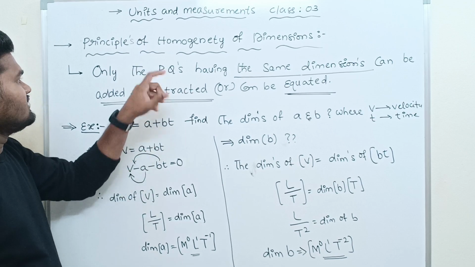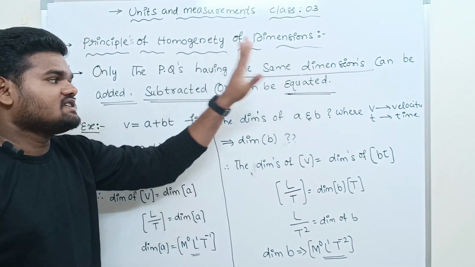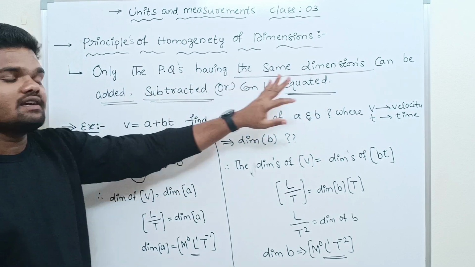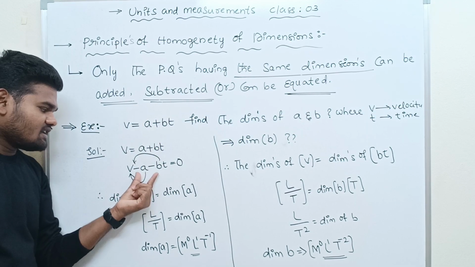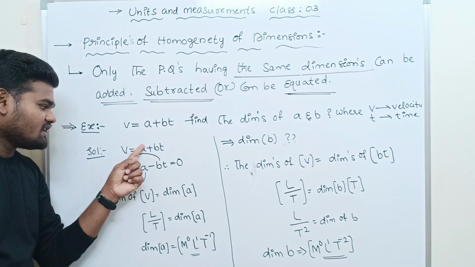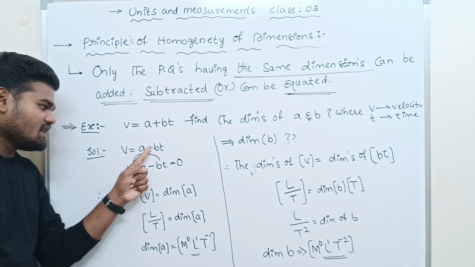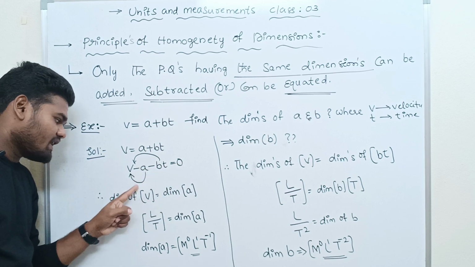So what does the principle of homogeneity say? Whatever physical quantities have the same dimensions can be added, subtracted, or equated. So this is the given equation. Just write this equation like this: I'm bringing A to this side and BT to this side. So plus A becomes minus A, plus BT becomes minus BT, equals 0. Here A is subtracted from V.